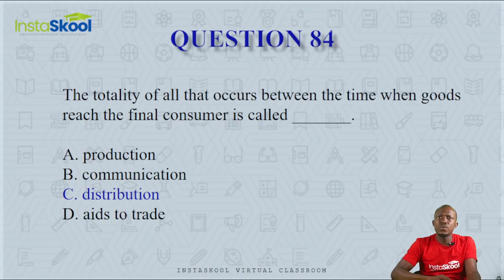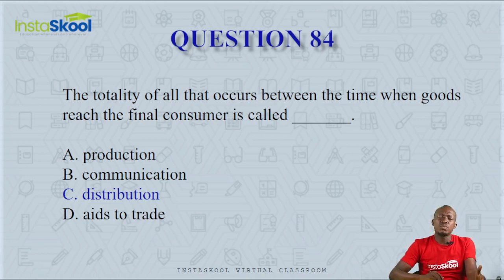Question number 84. The totality of all that occurs between the time when goods leave the producer and when they reach the final consumers is called dash. Is it production, communication, distribution, or aid to trade?